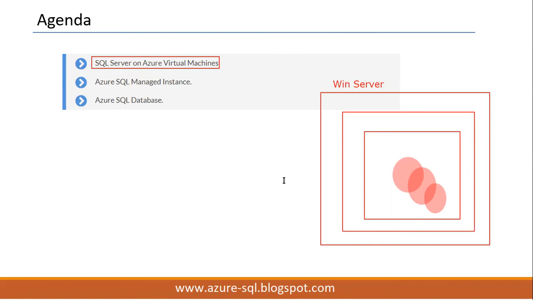Everything is the same as how we work today in an on-premises environment. SQL Server on Azure VM again comes under IaaS, infrastructure as a service. A complete virtual machine can be created with the required OS and the required SQL Server version.